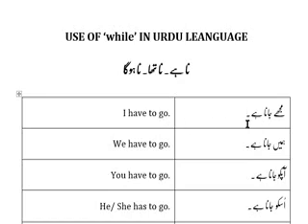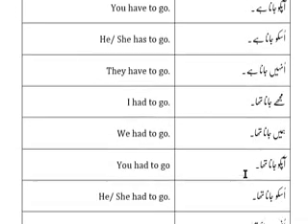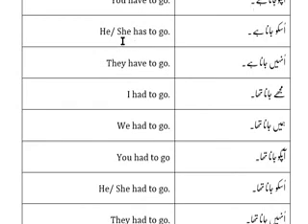I have to go, मुझे जाना है. We have to go, हमें जाना है. You have to go, आपको जाना है और तुम्हें जाना है. He has to go or she has to go, उसको जाना है. They have to go, उन्हें जाना है. Or if we have some name, like Maryam has to go, Maryam को जाना है.